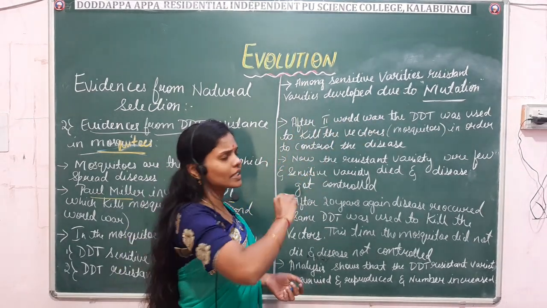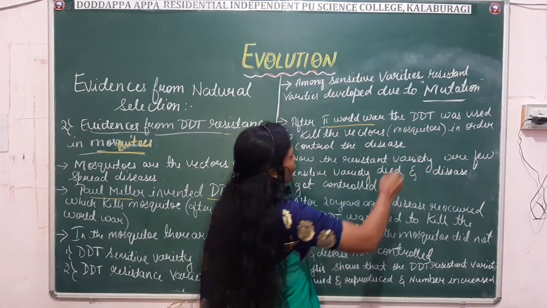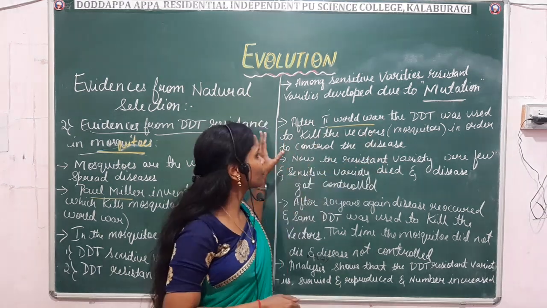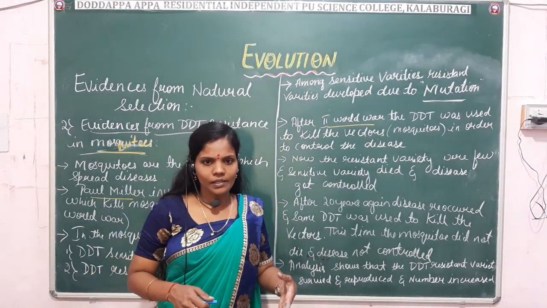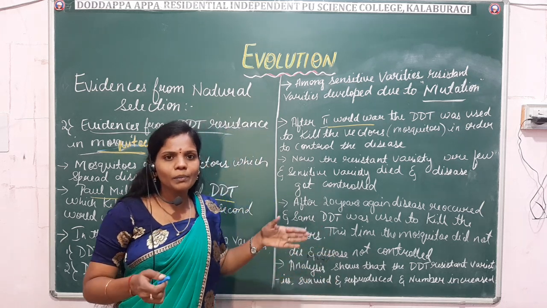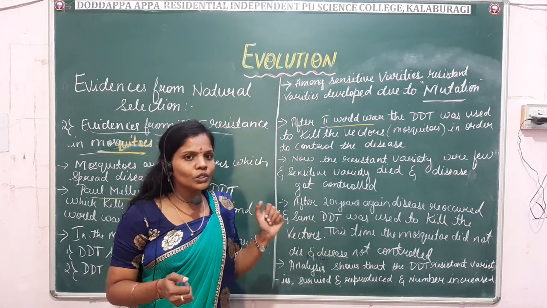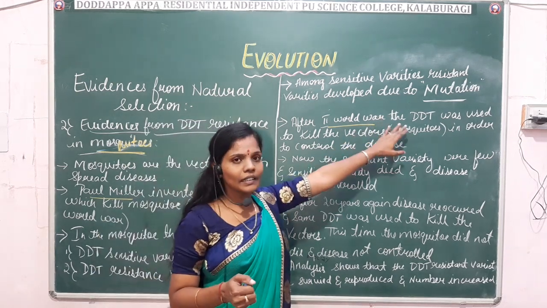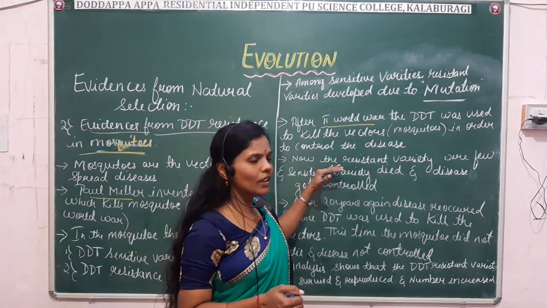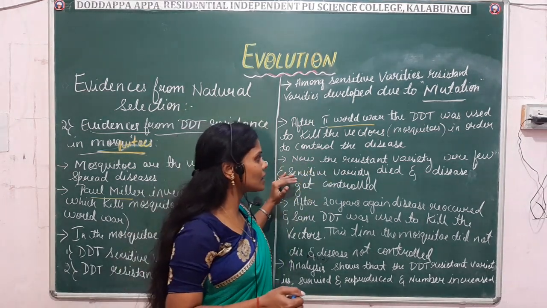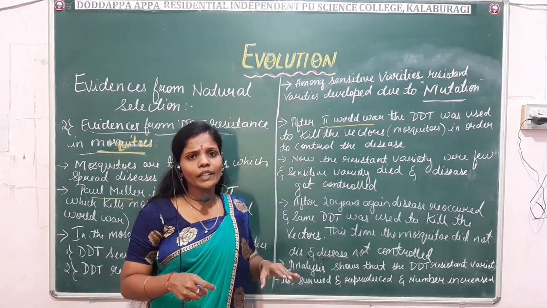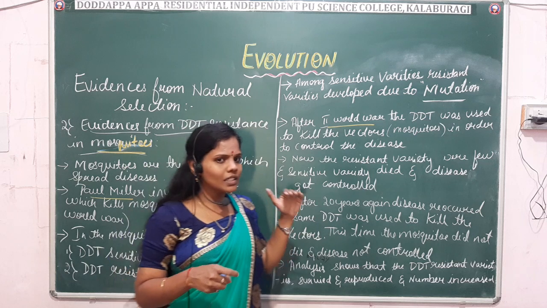So what happens after the Second World War? After the Second World War, DDT was used to kill the vectors, that is the mosquitoes, in order to control the disease. There was a rapid spread of the disease, so due to that they sprayed the DDT. Now the resistant varieties are few and the sensitive varieties died, and the disease got controlled.